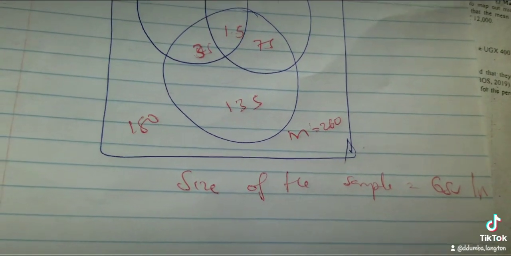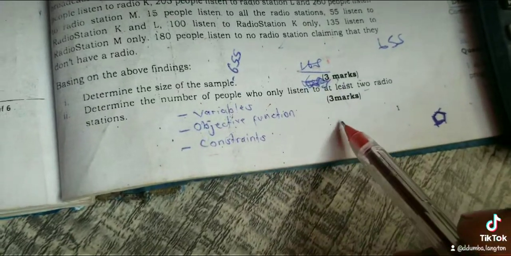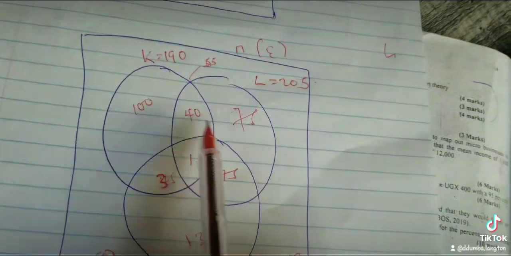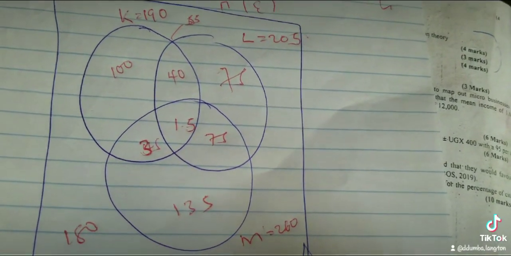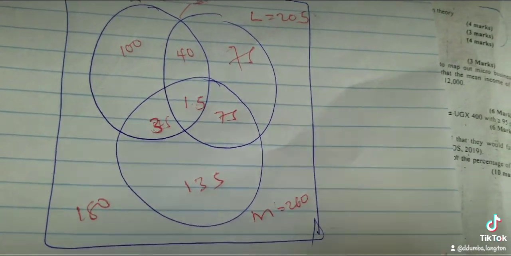So then part B, they are saying determine the number of people who listen to at least 2, meaning 2 and above. They are these ones. So at least 2, you have 40 plus 15 plus 35 plus 75.